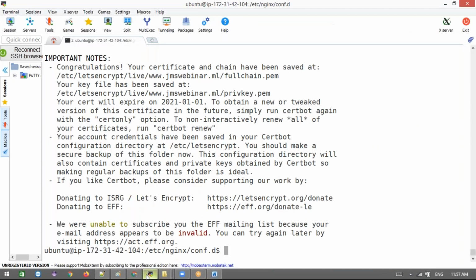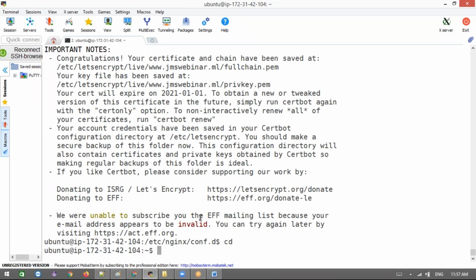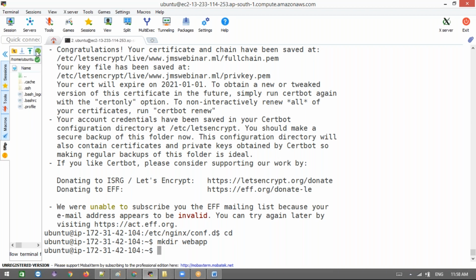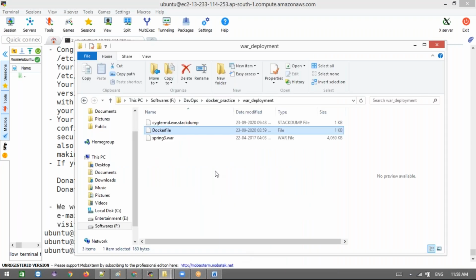Now let me go back here and create a directory. mkdir, I'll call it webapp. Then let me refresh this. I'm going to copy my stuff inside this web app, my Dockerfile and this spring.war file.